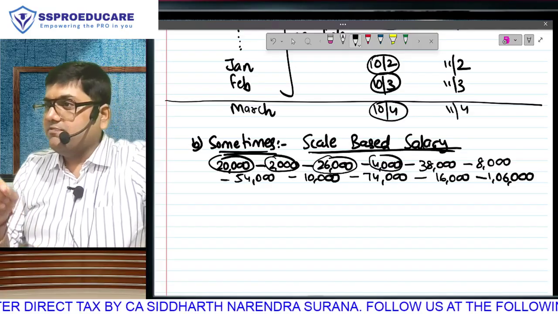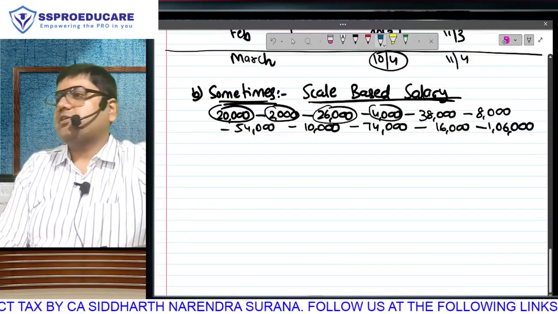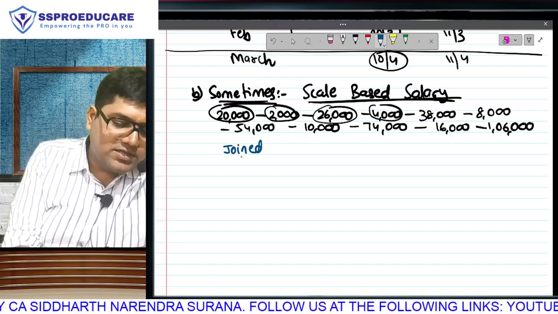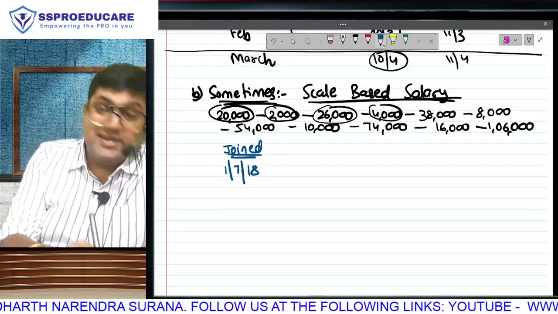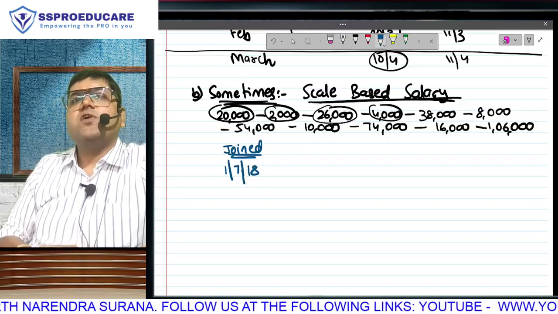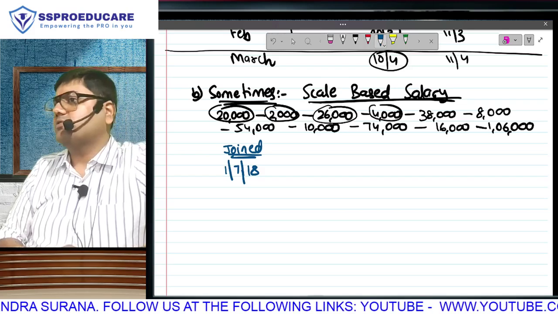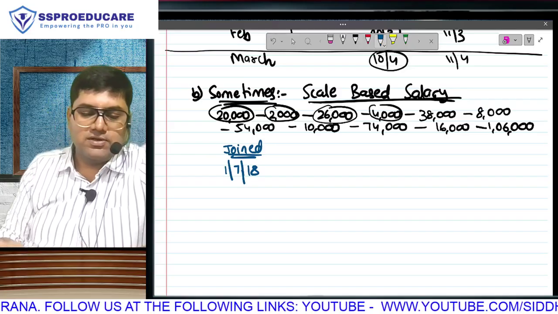Now the story will be like this, ladies and gentlemen. Your exam question will tell you that this guy has joined this organization on the 1st of July 2018 in this scale. That means on 1st July 2018 he joined at the scale of 20,000, 2,000, 26,000. Date of joining 1st July 2018.